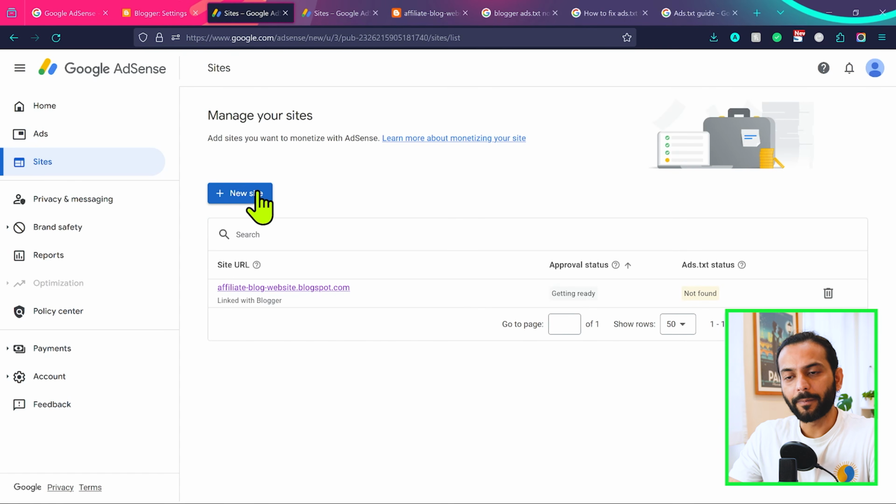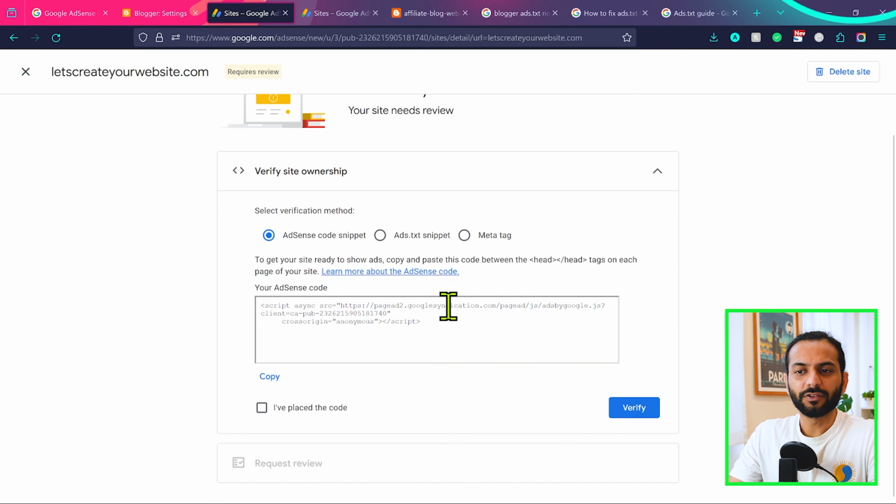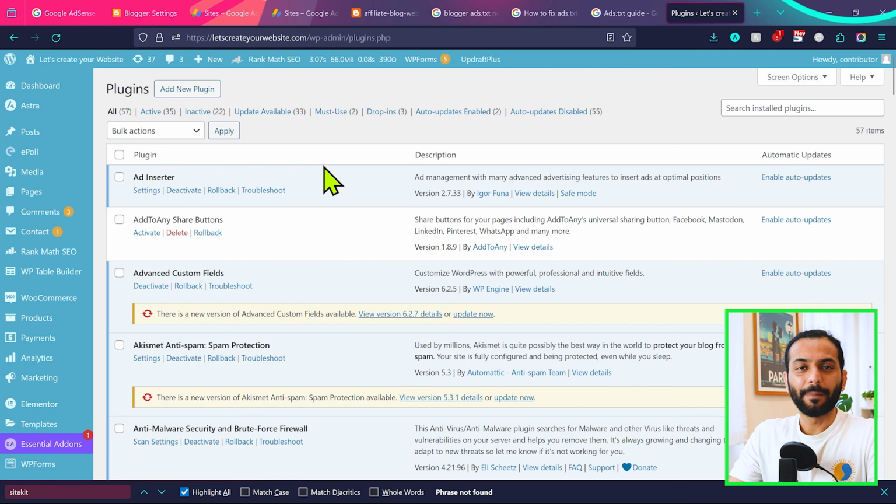Okay, in case of WordPress or the custom website, what you need to do is click here on new site and then add your website URL and then click on save. Now you see, because this is not a blog website, you have some different options to verify your ownership. So you have multiple options here: AdSense code snippet, ads.txt snippet or meta tag.